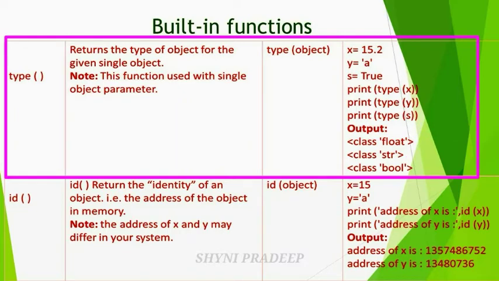True means what? It is the Boolean data type. Boolean data type only returns either true or false. So it belongs to Boolean type data.